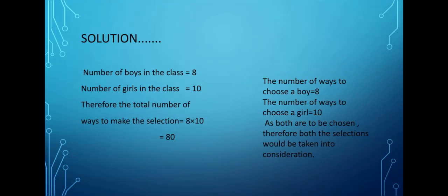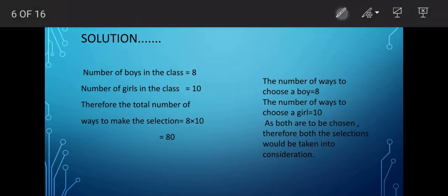Now in the solution part of this question, the number of boys in the class is 8. The number of girls in the class is given to be 10. Now this is the note to be taken into consideration. The number of ways to choose a boy is 8, I mean there are 8 boys.